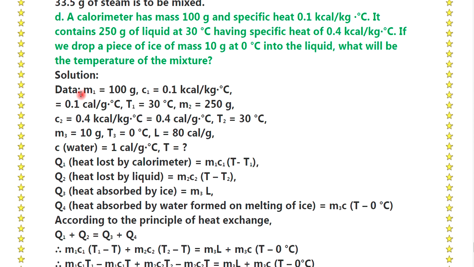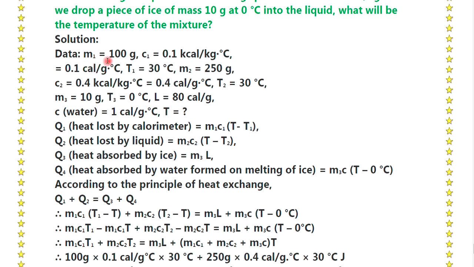Last numerical: a calorimeter has a mass of 100 gram and specific heat is 0.1 kilocalorie per kg degree Celsius. It contains 250 gram of liquid at 30 degrees Celsius having specific heat of 0.4 kilocalorie per kg degree Celsius. If we drop a piece of ice of mass 10 gram at 0 degrees Celsius into the liquid, what will be the temperature of the mixture?